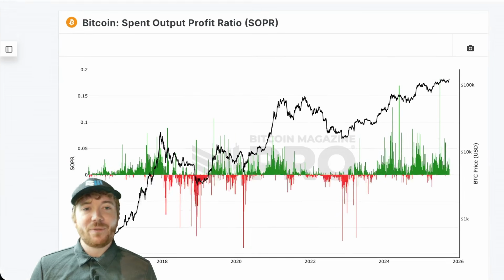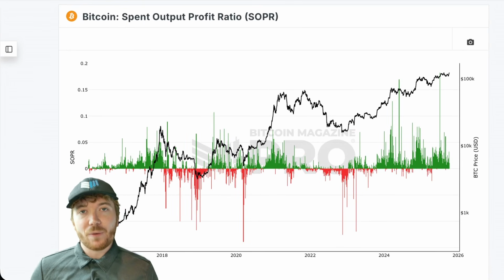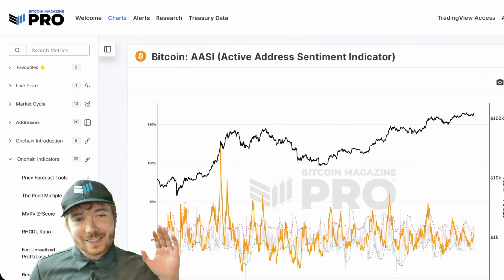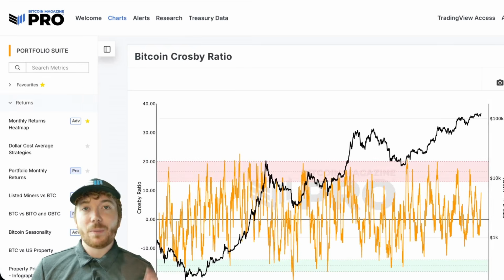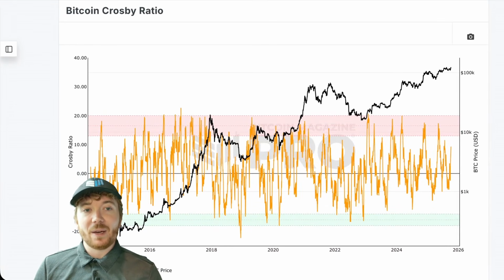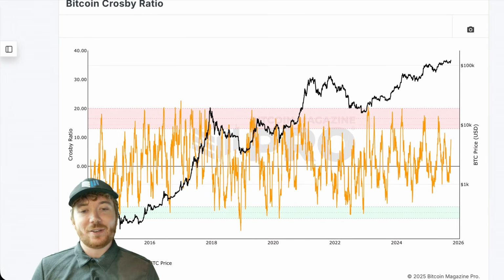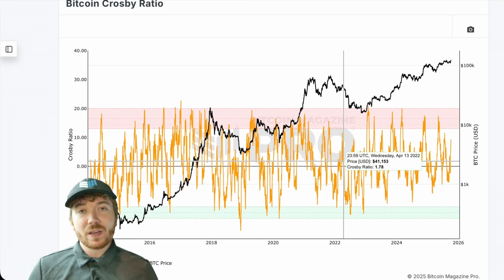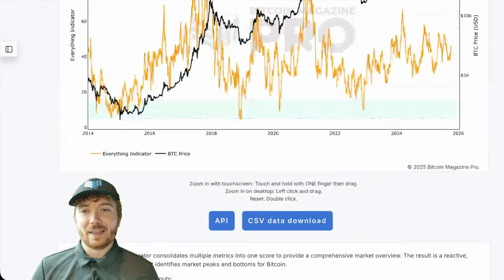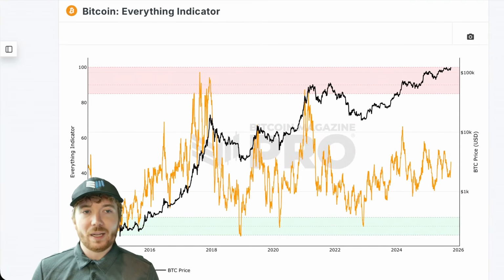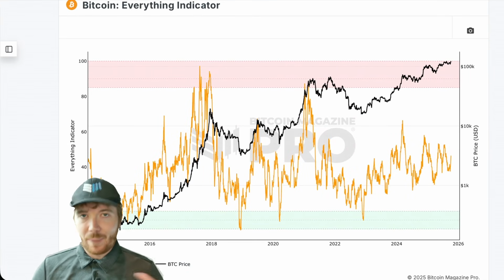The spent output profit ratio, the actual underlying amount of profit people are taking on the network, the active address sentiment indicator, how many people are using Bitcoin, and the Bitcoin Crosby ratio, one of the best technical indicators for determining when Bitcoin may be at a discount or potentially at a little bit of a peak. So what we can do, as I said, is combine all of these into the everything indicator, which has historically worked incredibly well. But again, we have to acknowledge Bitcoin is changing.